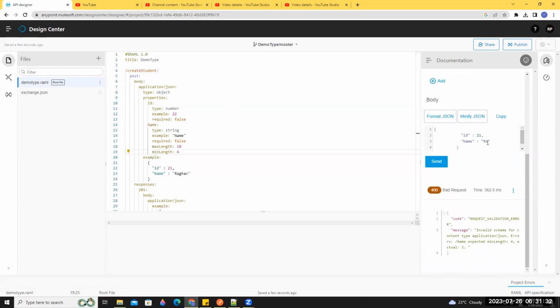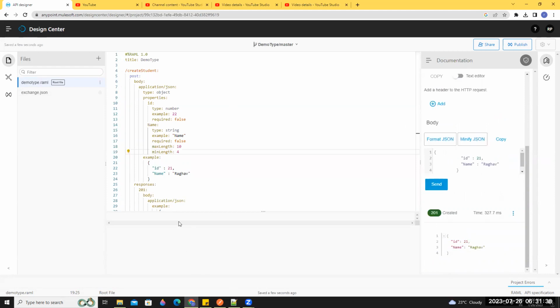Bad request. Okay, this is the use of that type. Patterns are also there. I will explain them one by one. Up to here, clear, right? Yes, up to here I'm good.